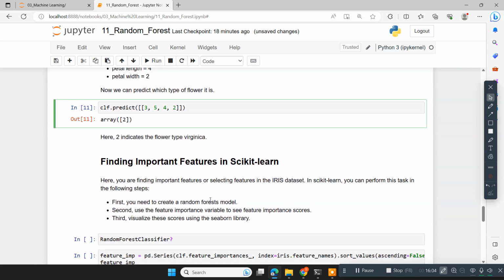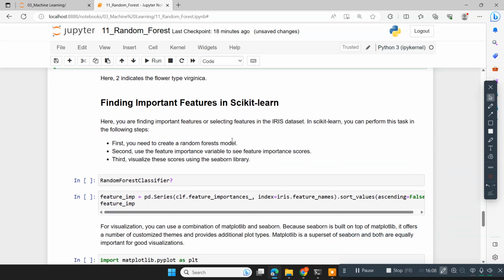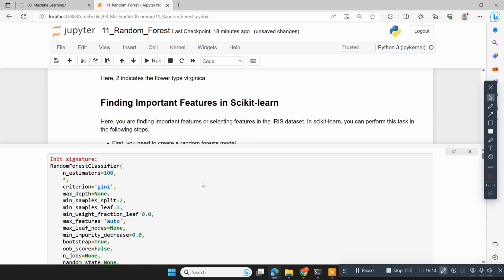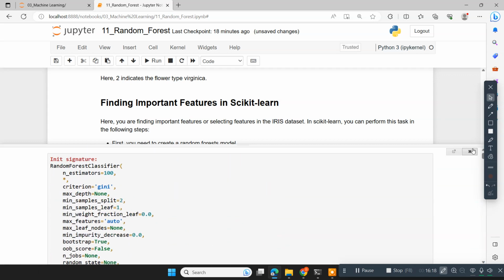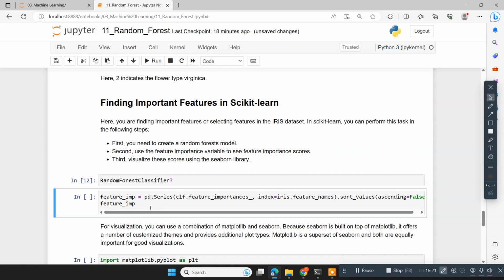And as I mentioned before, the random forest algorithm automatically gives the feature importance. If you want to take help on this, you can go through the different parameters and what they mean. Here I am creating a pandas series, pd.Series. clf means our model name, dot feature_importances_, which is a predefined constant.